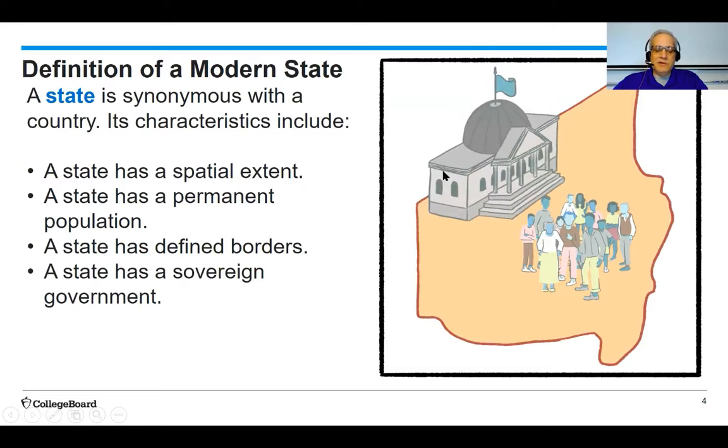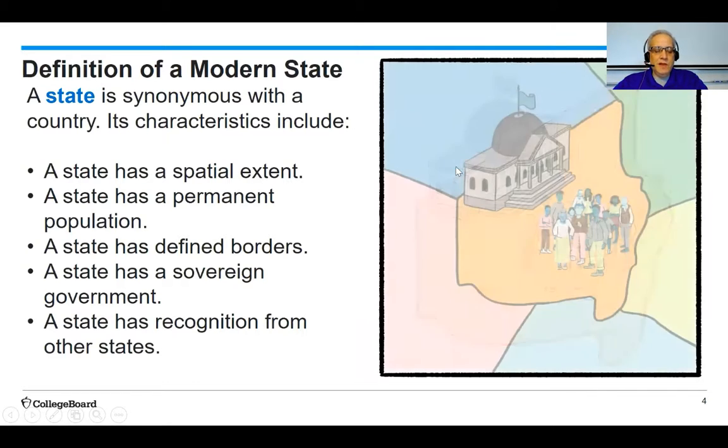A state has a sovereign government. And a state has recognition from other states. Normally, when we think of states, we think of something like Texas or Colorado or even California. But in this particular video, we need to understand that a state is actually a country and not a political subdivision of that country.